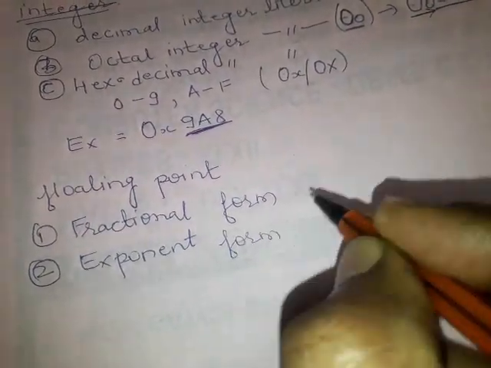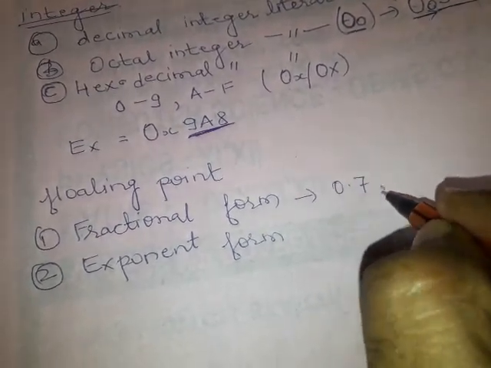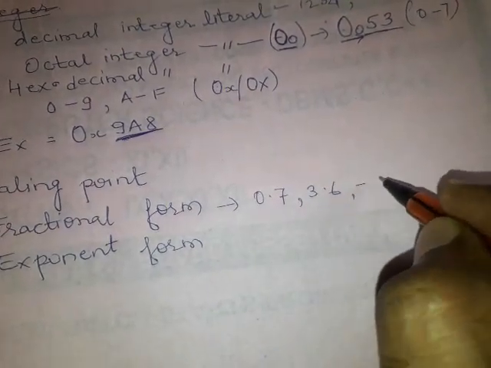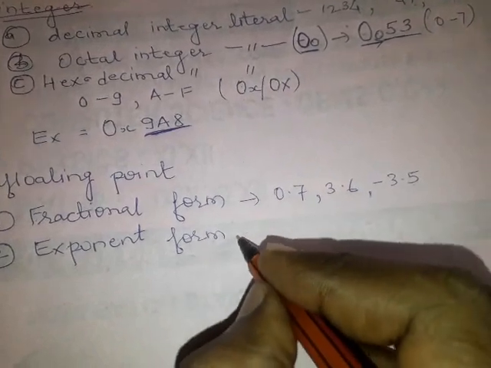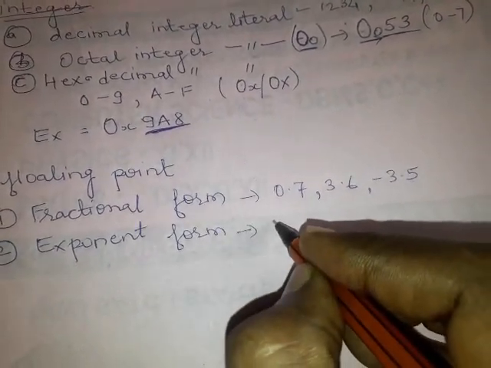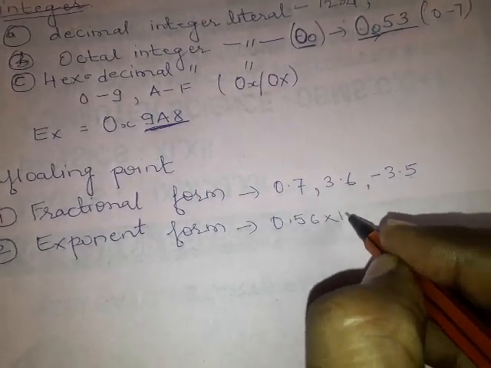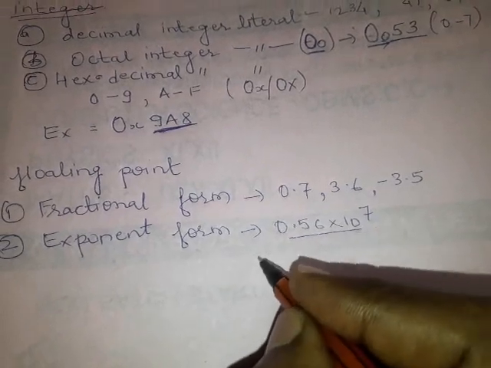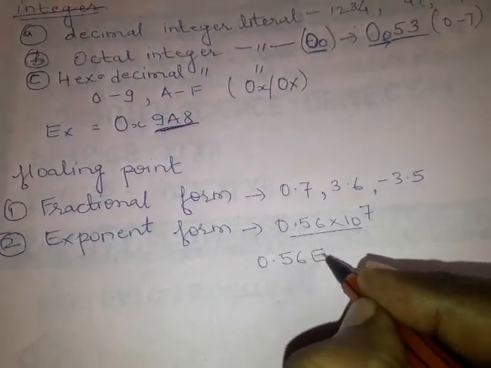In fractional form, simply 0.7, 3.6, minus 3.5, all these are floating point. In exponent form, if you write 0.56 times 10 to the power 7, you have to write it as 0.56E07.